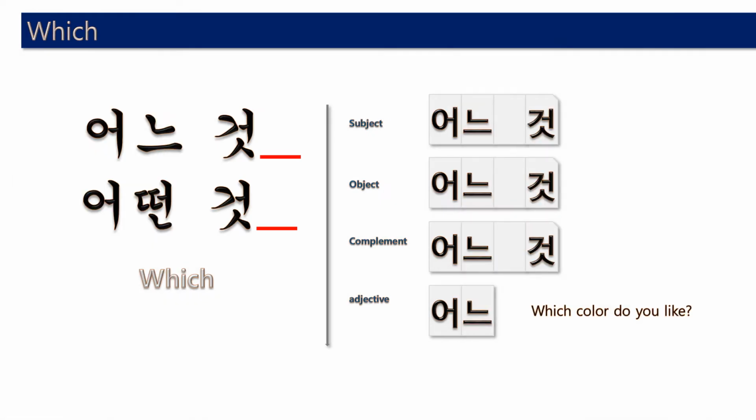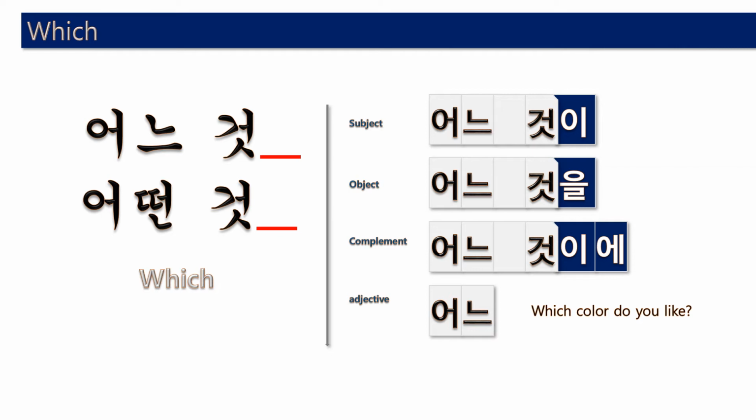Next, which: 어느 것 or 어떤 것. Usually 어느 것, but 어떤 것 is also possible, and which is also a pronoun. So we need noun endings. So when which is the subject of the sentence, 어느 것이. Okay, 어느 것이. When which is the object of the sentence, which do you like? Which one do you like? 어느 것을. And complement, we need verb be, 어느 것이에요.